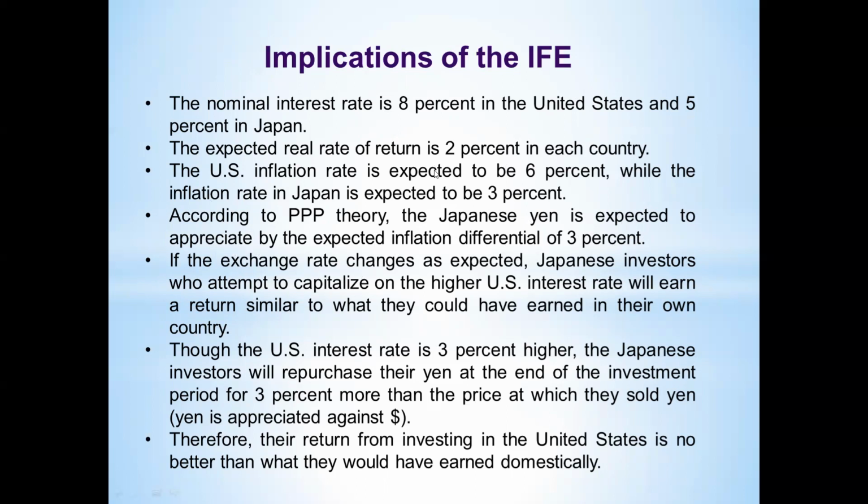Then when people are trying to invest in the US market by borrowing funds from the Japan market, they have to be concerned about this appreciation of yen against US dollar. Though US interest rate is 3% higher, අනිවාර්යයෙන්ම 3% higher එකක් නේ තියෙන්නේ 8 to 5%. The Japanese investor will repurchase their yen at the end of the investment period for 3% more than the price at which they sold yen. Right? Now yen is appreciated against dollar.